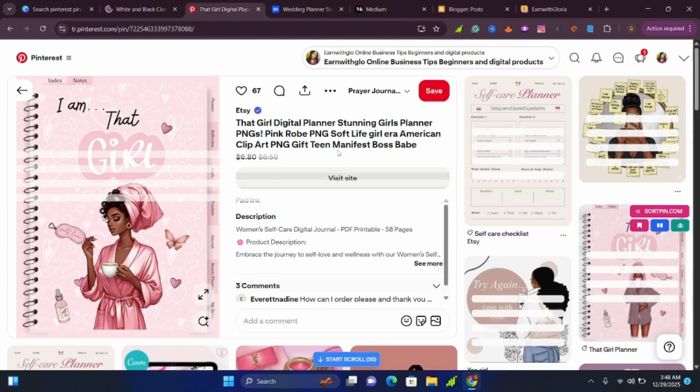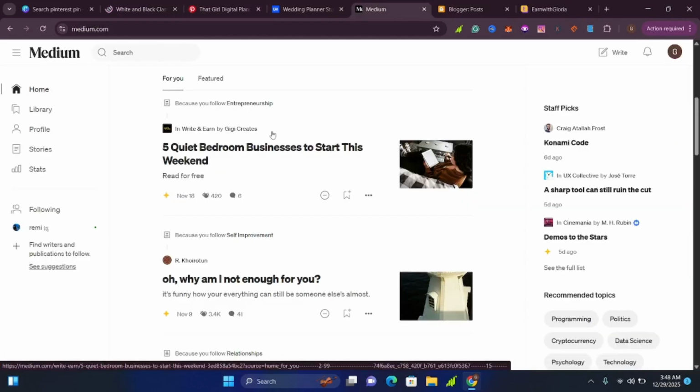Yes, so that's how Pinterest is going to help you to sell your digital products even without ever showing your face. And as I've told you, you can use platforms like Medium to write blogs that can help your digital product business to grow. And the good thing about it, you don't have to create a website here on Medium. Just come here, sign up, and start creating simple blogs and link your digital product inside your blog, and you copy the link from Medium, then you come and paste it on Pinterest here plus your pin. So that means when people click on it, they can go to Medium to read, and they can also go ahead and buy your digital product.